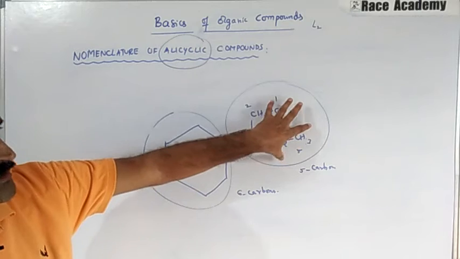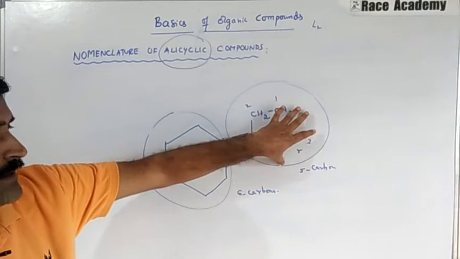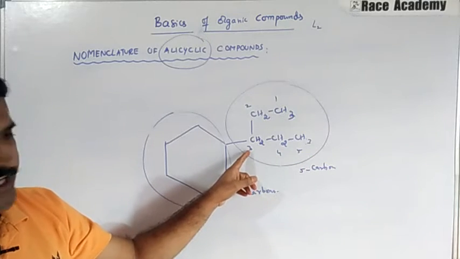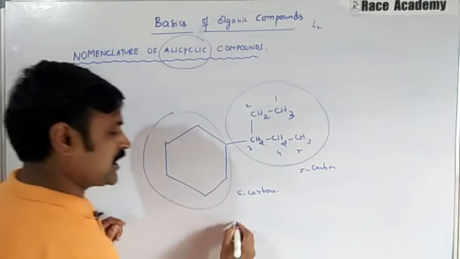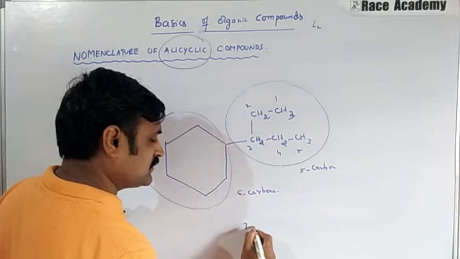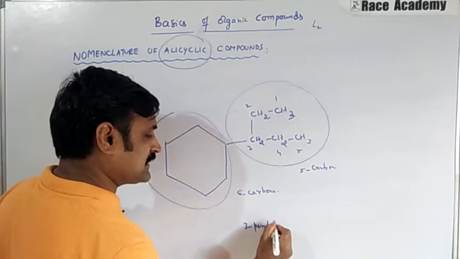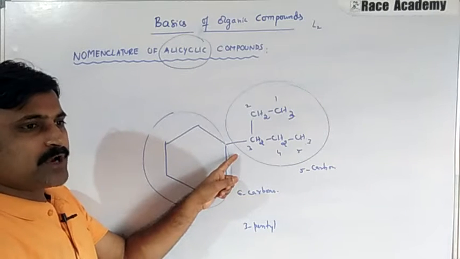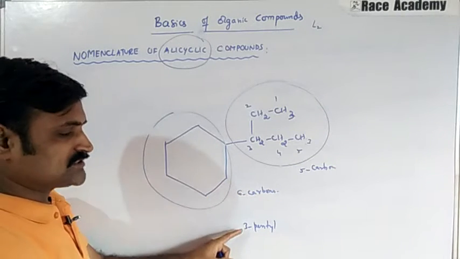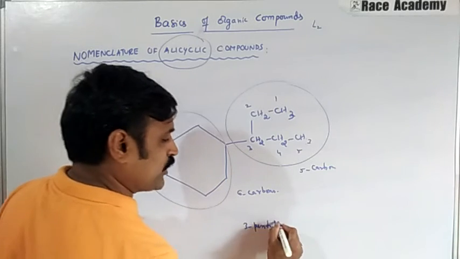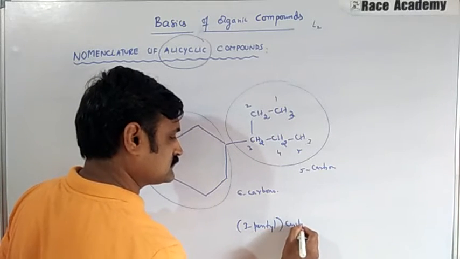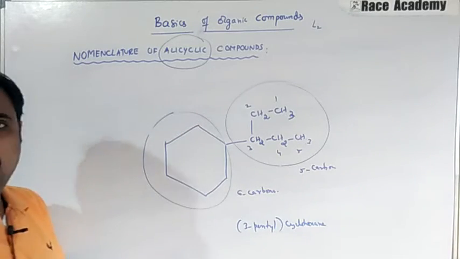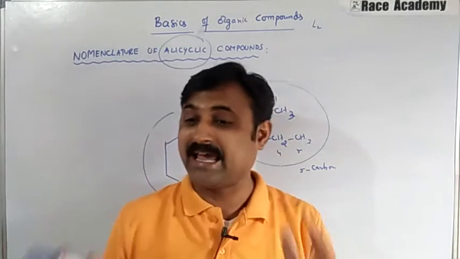That time the side chain will be named as the substituent. The name of that side chain is 3-pentyl. So pentyl is attached, with the third carbon of pentyl attached to the ring. So 3-pentyl cyclohexane. The name of this compound is 3-pentyl cyclohexane.